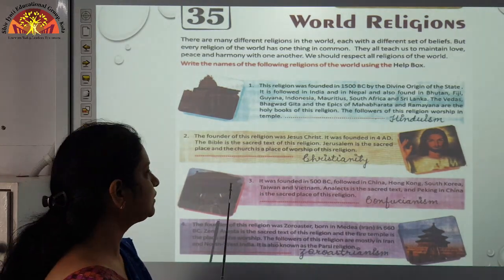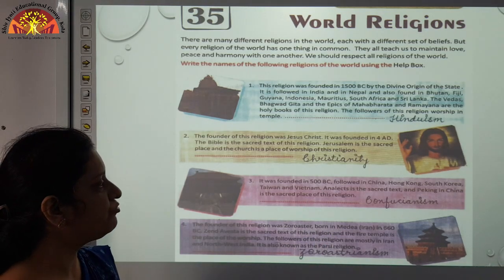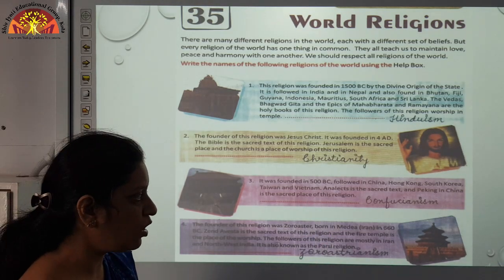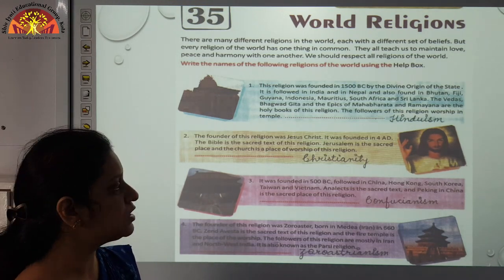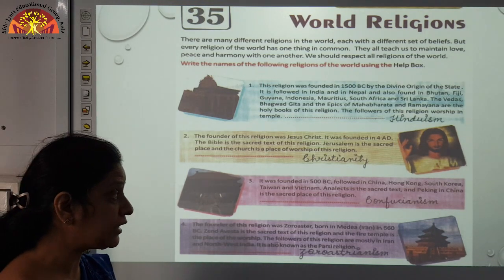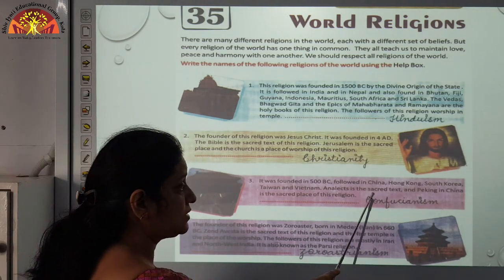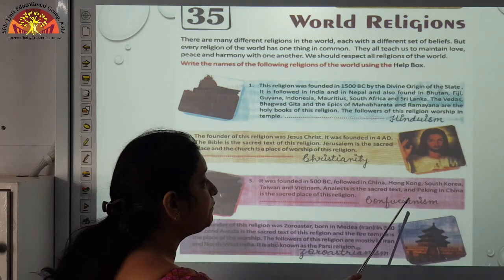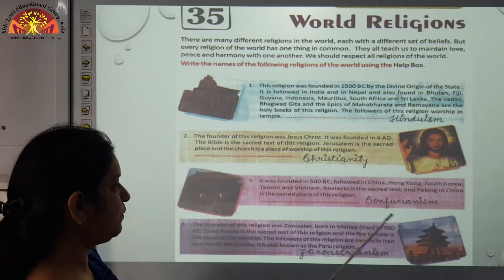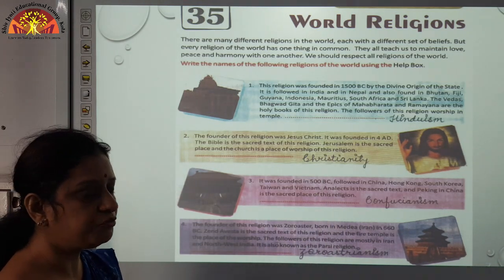Okay. Now the third one was founded in 500 BC, followed in China, Hong Kong, South Korea. कहाँ follow किया जाता है? China, Hong Kong, South Korea, Taiwan, Vietnam. The Analects is the sacred text. Sacred text means the comprehension of the religious books. And Peking is in China, the sacred place of this religion, that is Confucianism.